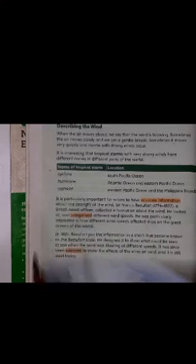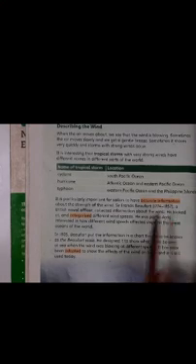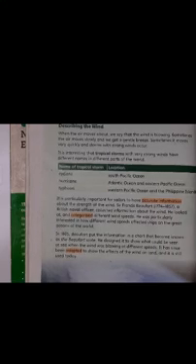So what are the names given, children? What is the name given to the tropical storm in each location? In the Atlantic, what is it called? Hurricane. In the Philippines, it is called a typhoon. And in the South Pacific, it is cyclone. Right? It is particularly important for sailors to have accurate information. Accurate means, children, correct. Okay? Accurate means correct. So it means accurate information, facts about something that are correct. Children, please use your dictionary. When you come for an English class, please see that you have your dictionary.